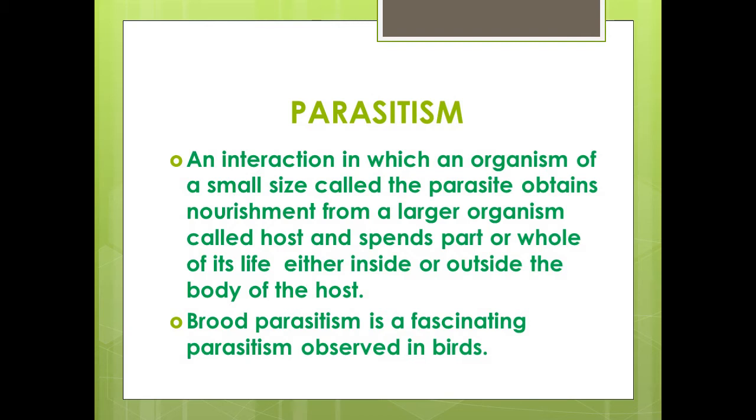Now, there is another kind of parasitism which is very fascinating, and it is called brood parasitism, and it is observed in birds. It is a parasitism wherein the parasite bird lays its egg in the nest of its host and the host incubates them. For example, a cuckoo bird laying its egg in the nest of the crow, and the crow thinks it is its own egg and starts brooding the eggs of the cuckoo. The crow will realize only on hatching that she has brooded the cuckoo's eggs and not the crow's eggs.